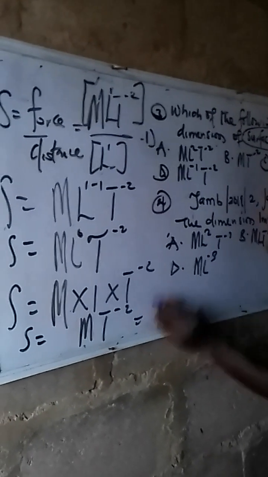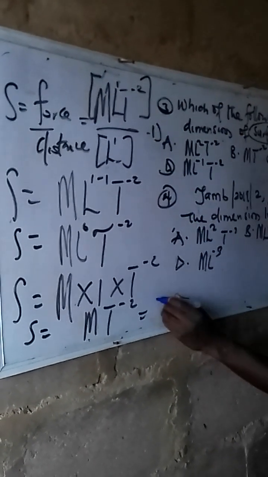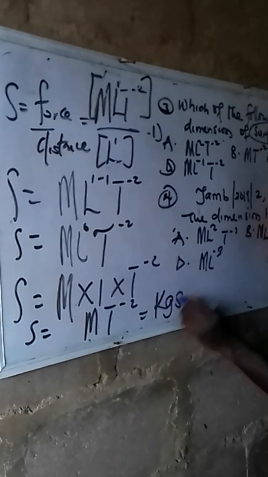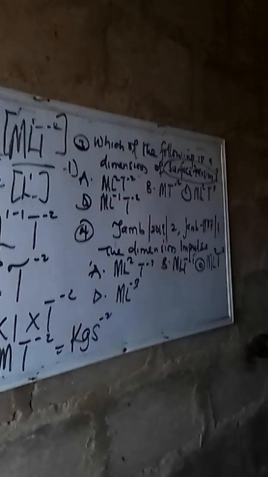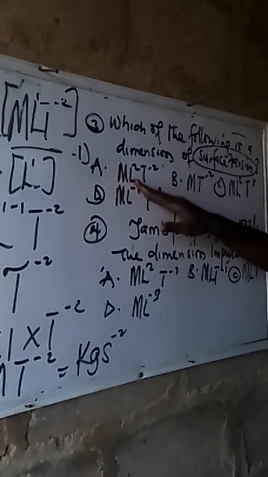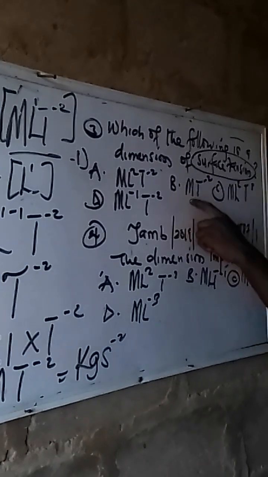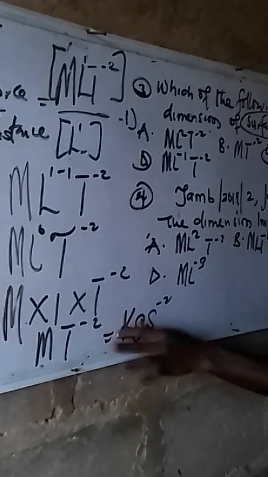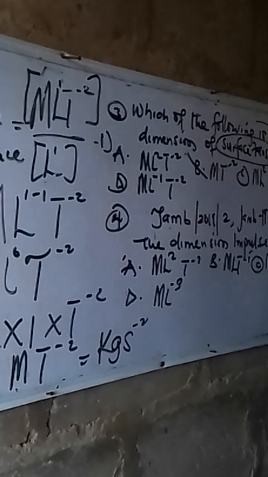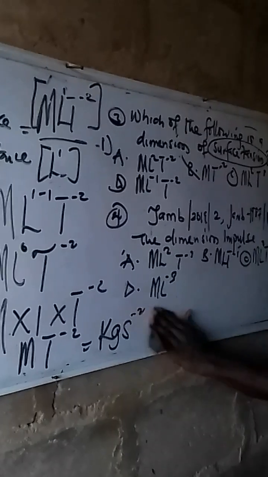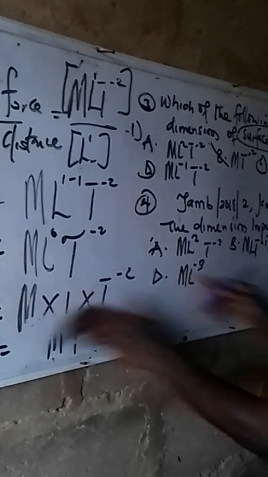What will be the dimensional unit? We are under measuring and unit. It will be kilogram per second square. Kilogram per second square. What will be our options? Correct one? Is it this one? No. Is it this one? Yeah. Let's match it. T per 2. You can see it. So for this JAMB question, the correct answer is B. Are we together? Please try and solve so many things regarding it. All you need to know is just the formula. Let's quickly attend to this question.